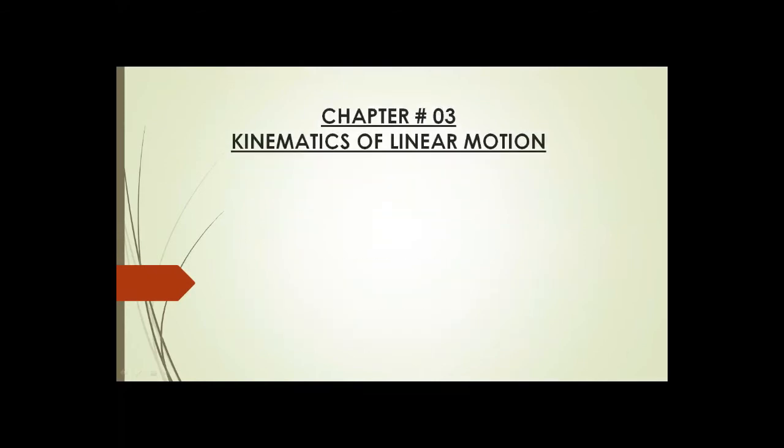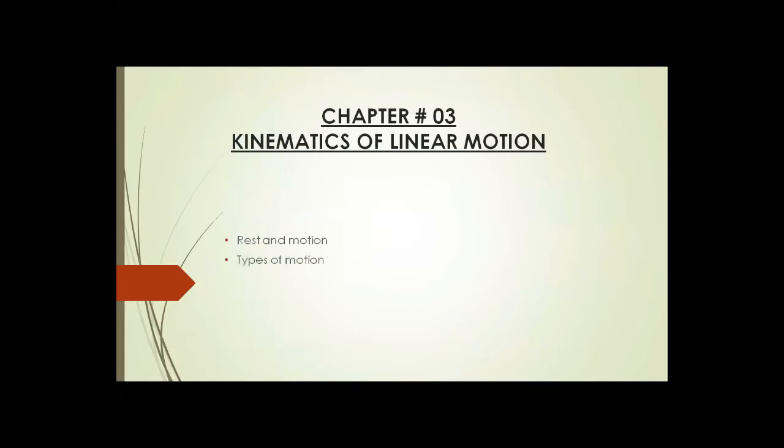Students, today we are going to start a new chapter, chapter number 3, and the name of the chapter is Kinematics of Linear Motion. In this chapter, number 1, we will discuss rest and motion.